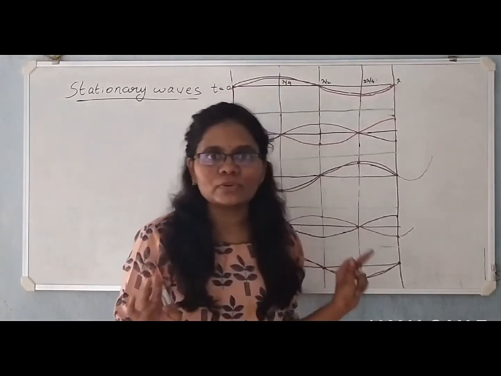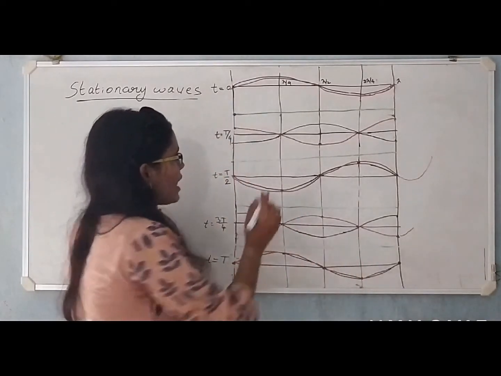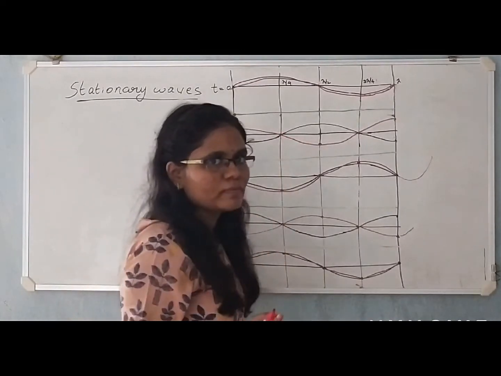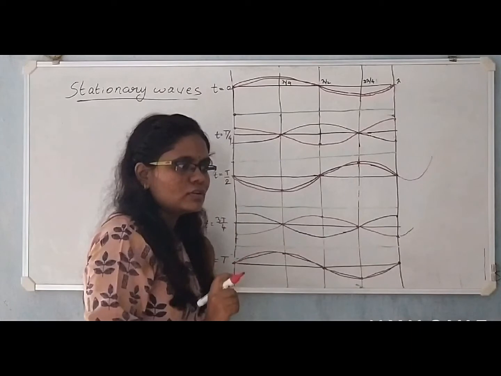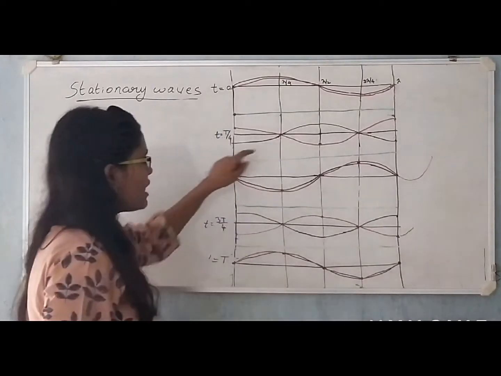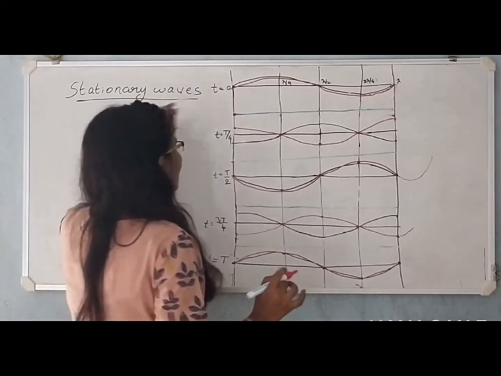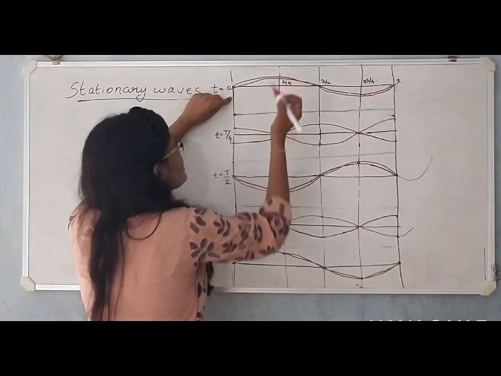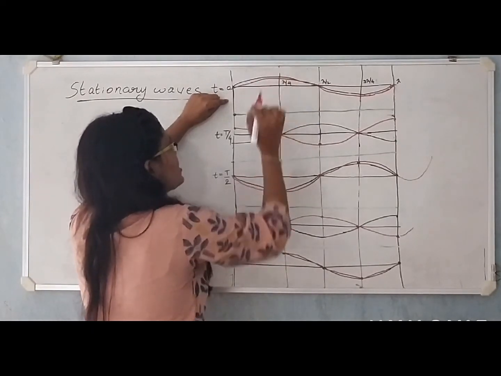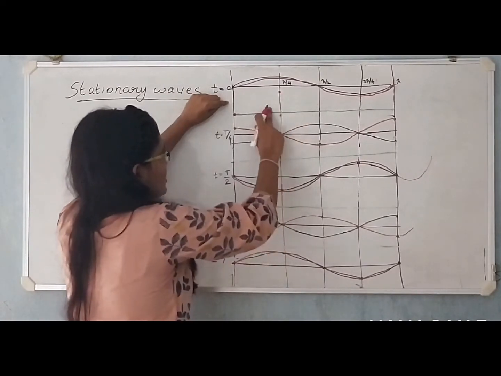Sorry, I have been saying node, but I have not yet defined what a node is. A node is the point at which the particles do not move. That means there is no energy. There is zero energy at that point. The particles have zero energy at nodes. Okay, now let us continue. This is a crest. So the amplitude of the reflected wave and the initial wave sum up, and the amplitude gets doubled here.